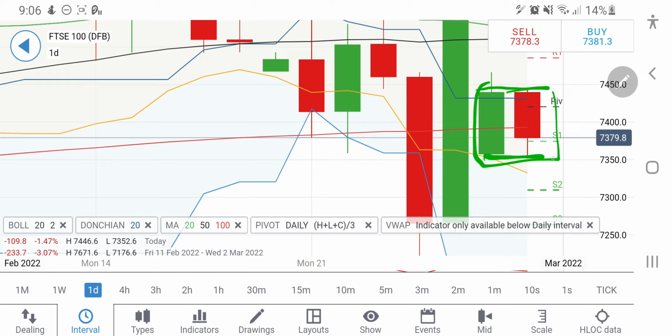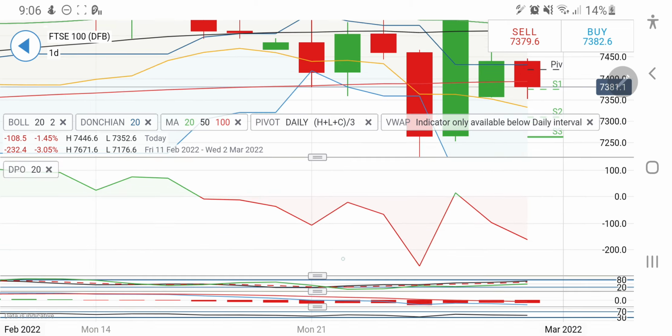Any drop below 7350 will take it towards 7310 or rather 7320, which is a stronger support, and below that 7250 will come into picture. So take your positions accordingly. 7350 to 7450, no trade. Beyond 7450, the target is towards 7480, 7500 and 7520, 7540 levels. On the downside, below 7350, it will directly hit towards 7320. 7320 is a definitely strong support. Below that, it will try to hit directly to 7250 levels.